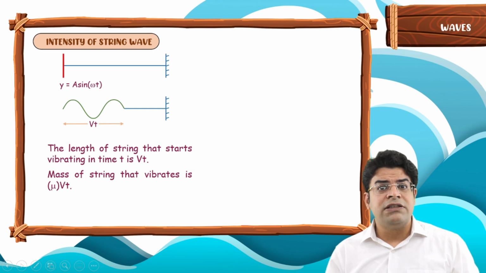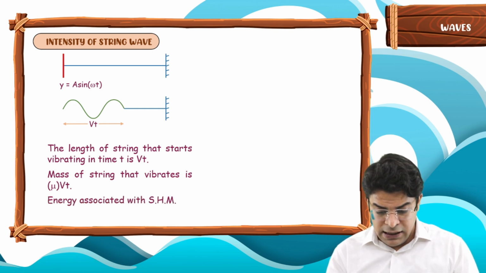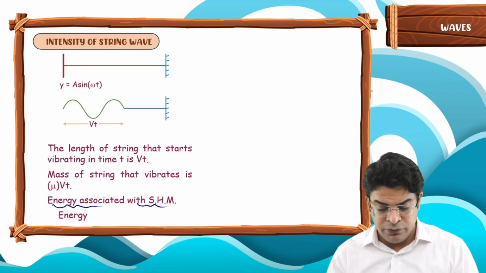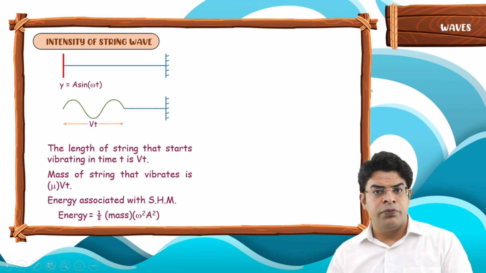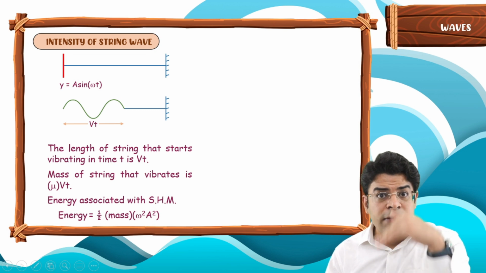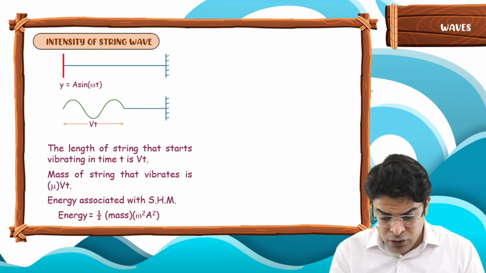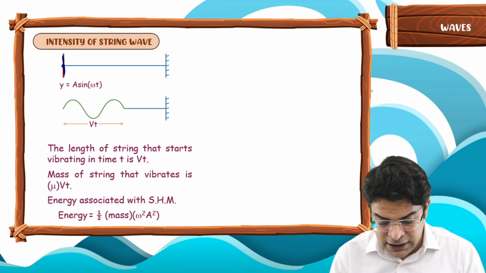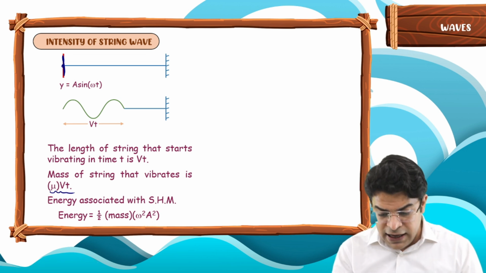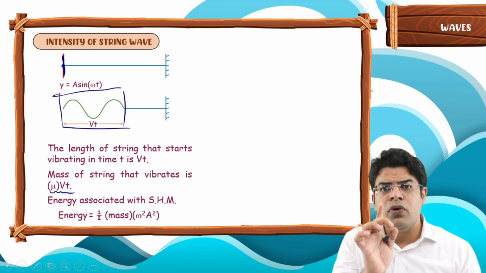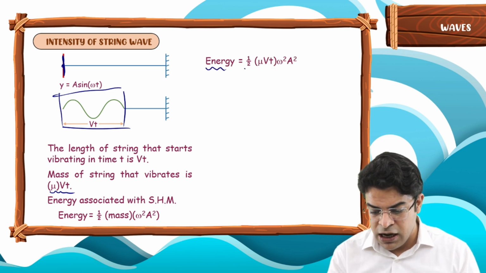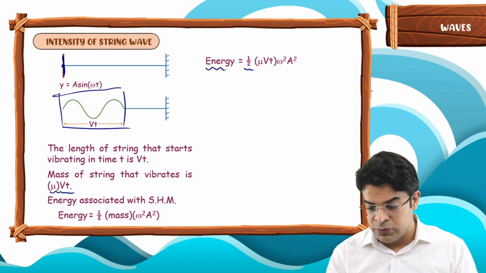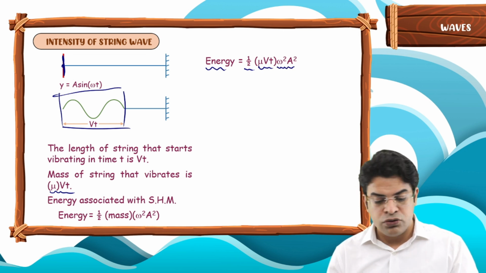Now from our study of SHM, we know that energy associated with SHM is equal to half into mass into omega square a square. The mass that starts vibrating in a time t, because of the oscillation of the source, is mu vt. So the energy transferred up to a distance vt in time t will be energy equals half into the mass vibrating, which is mu vt, multiplied by omega square a square.